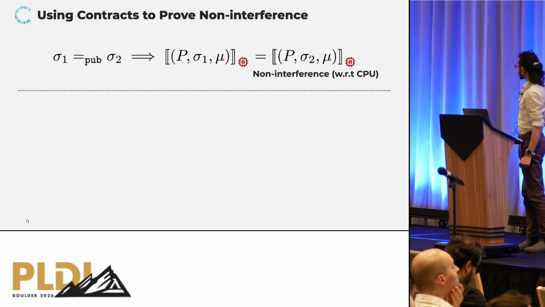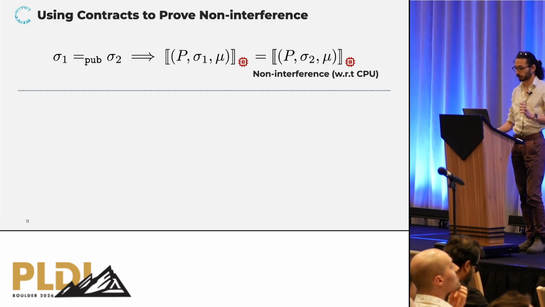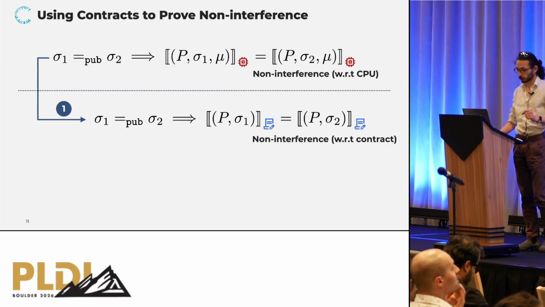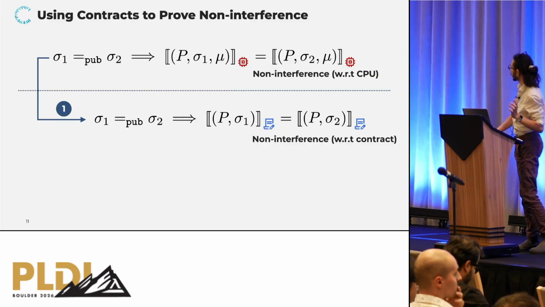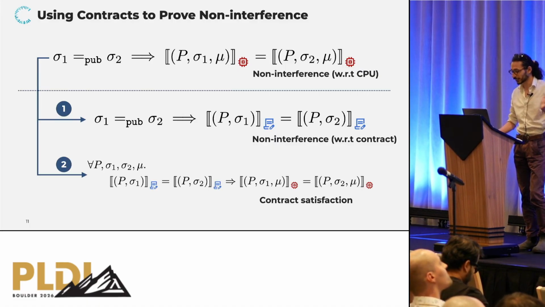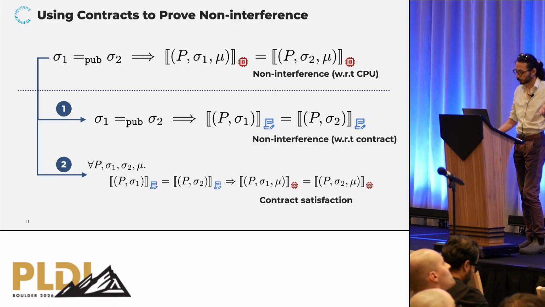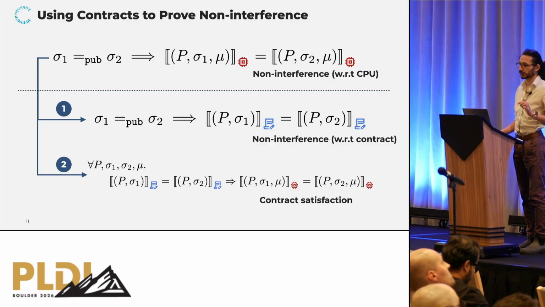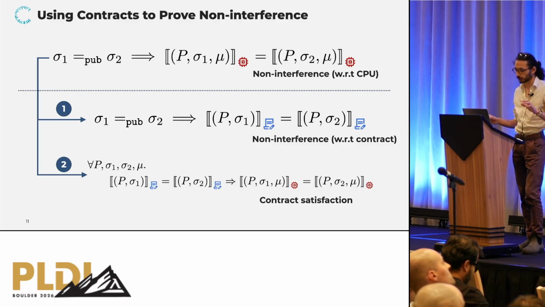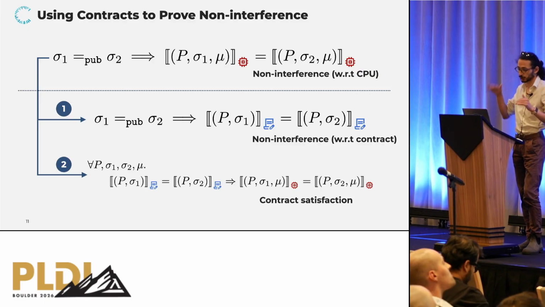Okay, so how do we use contracts to prove non-interference? The goal was to prove non-interference with respect to the CPU semantics, but we are not going to do that directly. Instead, we're going to split it in two parts. The first part is that we're going to use the contract as a drop-in replacement for the CPU semantics and prove non-interference there. This is nice because we don't have to talk about microarchitecture anymore. But of course, this only works if we have some sort of guarantee about the contract. In particular, we're interested in proving that if we have equality of traces at the contract level, then we must have equality of traces at the hardware level. And it's relatively easy to see that if we compose those two parts, by transitivity of implication, then we obtain non-interference with respect to the CPU.